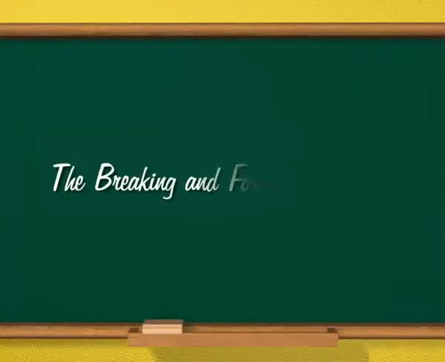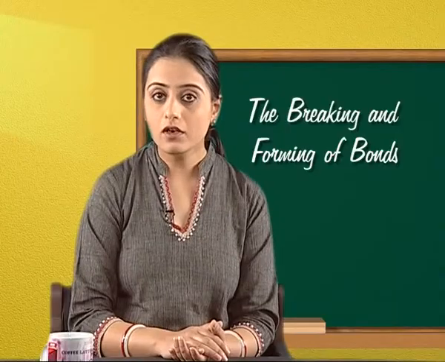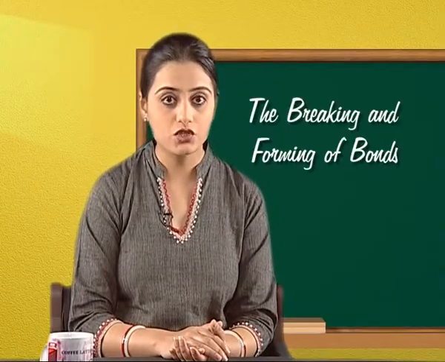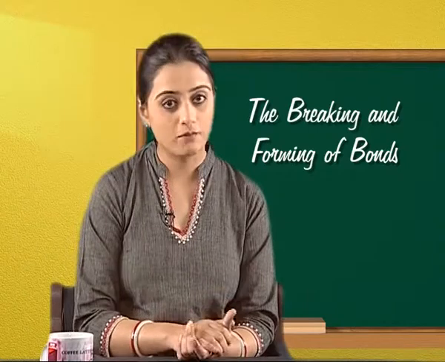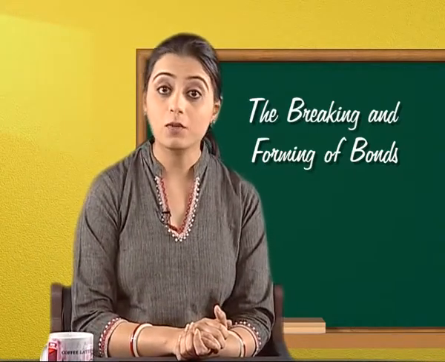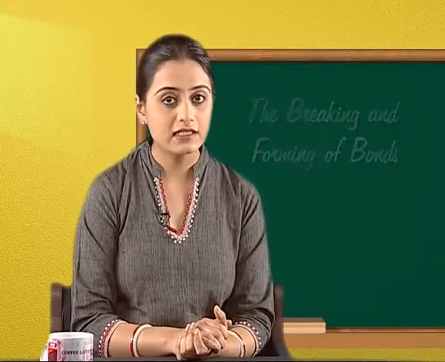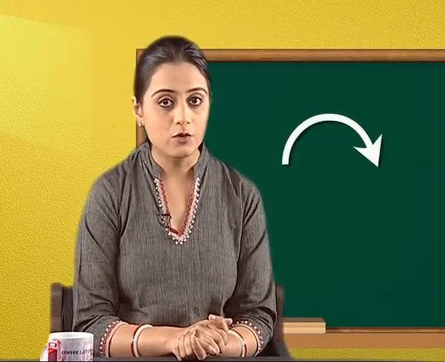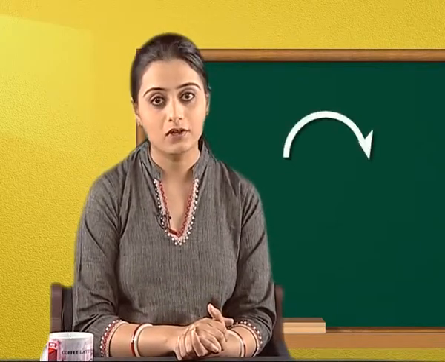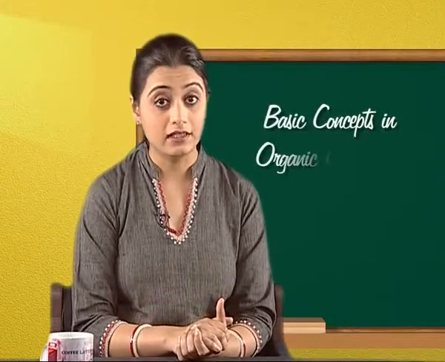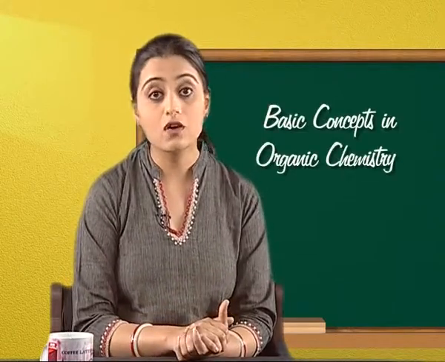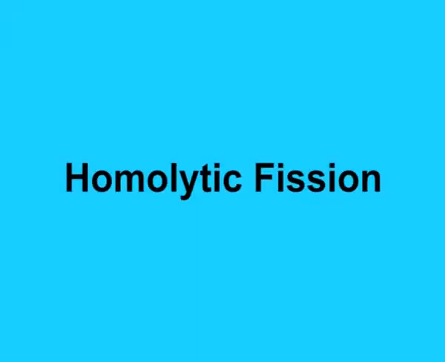Children, let us now learn about the breaking and forming of bonds. We all know that organic reactions usually involve the fission and formation of covalent bonds. The covalent bond is often represented as a dash as shown on the screen, and the movement of a pair of electrons is shown by a curved arrow, whereas the movement of a single electron is shown by a fish hook arrow. Let me now tell you that there are 2 ways in which a covalent bond may be broken.